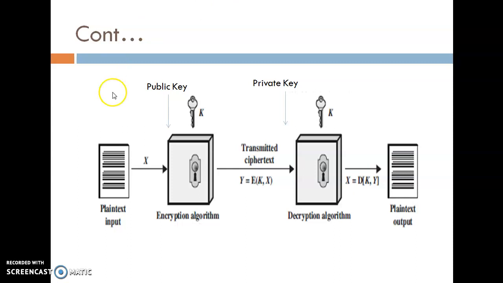Now see here, this is a plain text or the input. The encryption algorithm uses this public key to encrypt the data, and using this encryption algorithm, this plain text is transformed into the ciphertext. At the receiver side, the decryption algorithm uses this private key to decrypt the ciphertext to plain text. So here, public key is used for the encryption purpose and private key is used for the decryption purpose. Both keys are different, and that's why it is known as asymmetric encryption.